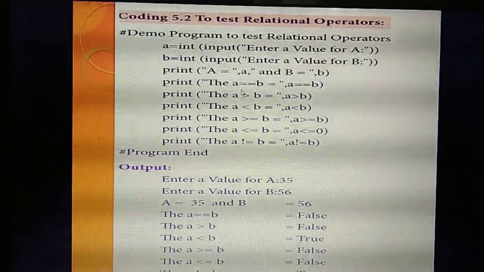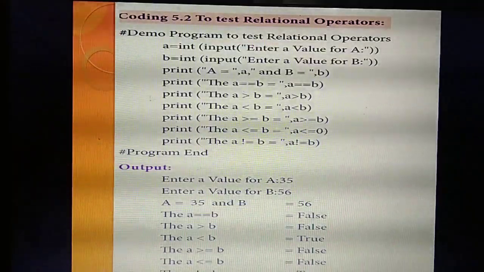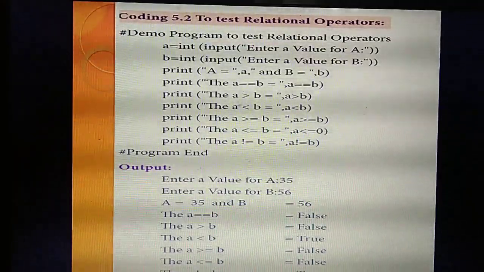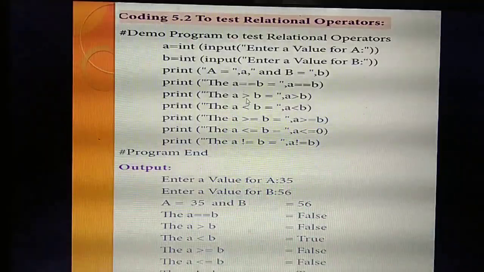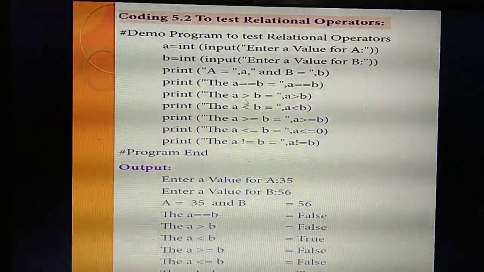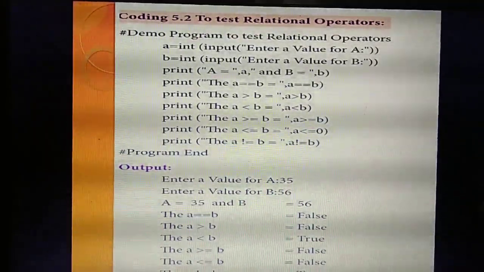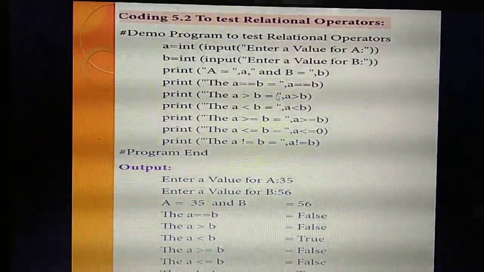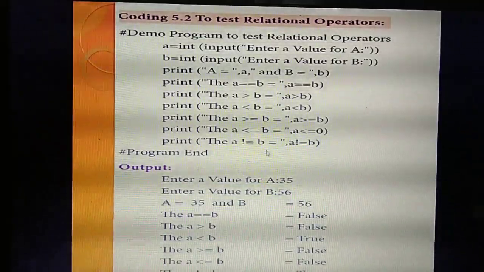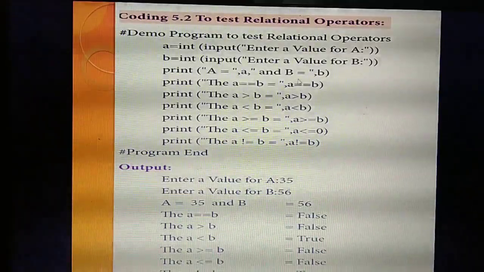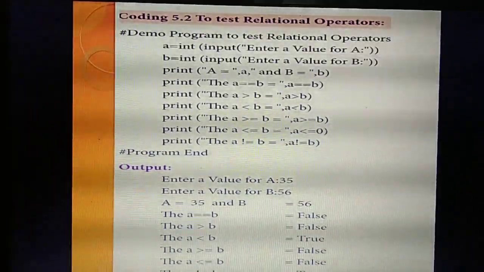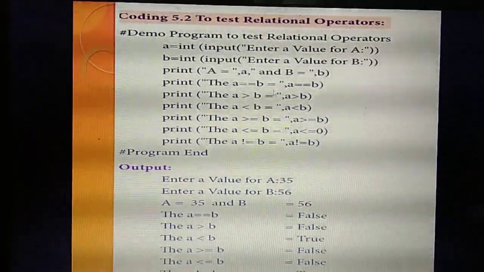So listen. What's the first relational operator? Equal. The condition, what are the things you are given? What's the use of print? It will print in the output screen. So inside the printf function, I am giving the A double equal to is. This is nothing but statements you are giving inside the printf function. Here only calculations go on after these quotes. Giving the A double equal to B.